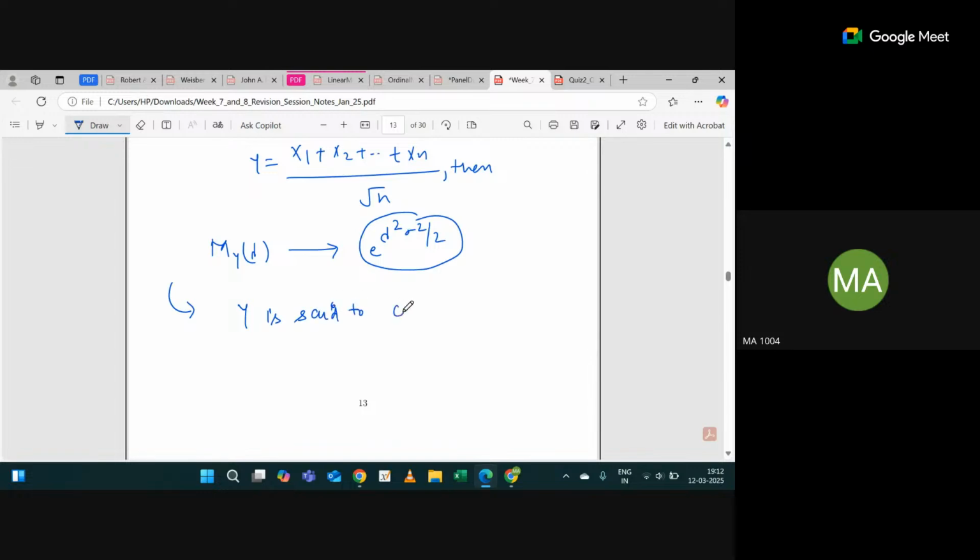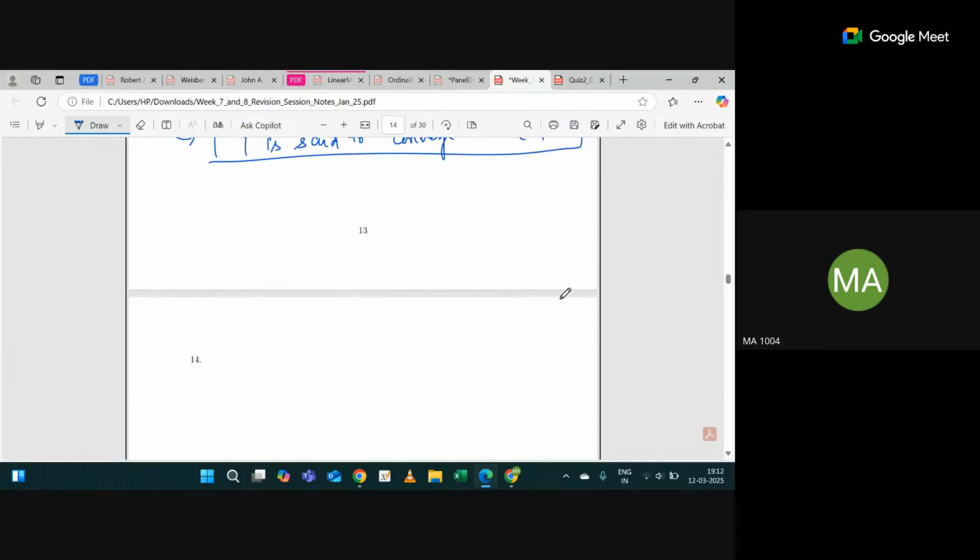Can I say y is set to converge to normal 0 comma sigma square? So what is the key idea? For a large n, the distribution will be, suppose summation of xi divided by square root of n, or xi divided by n, I mean x bar. If you convert the distribution of this into standard form, then it will be normal 0 comma 1. Is the idea clear or not?